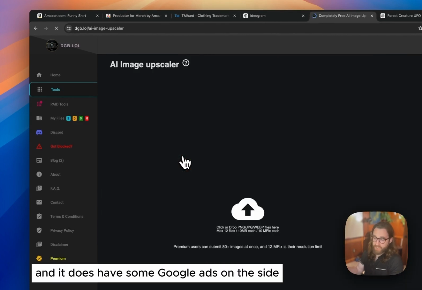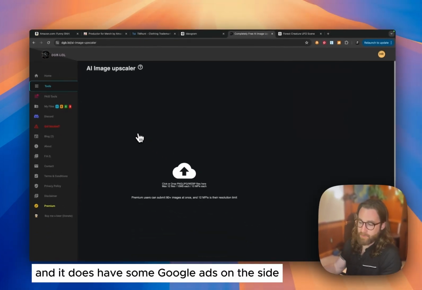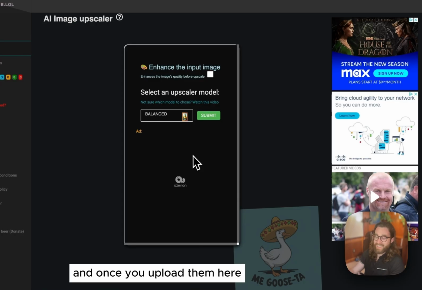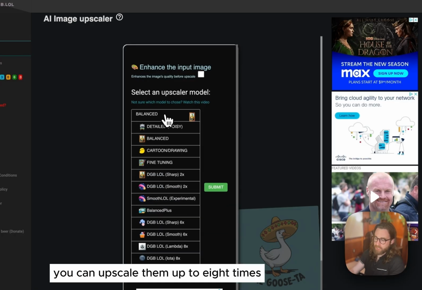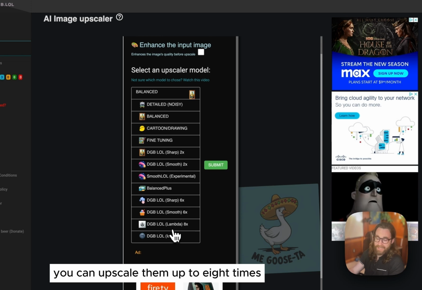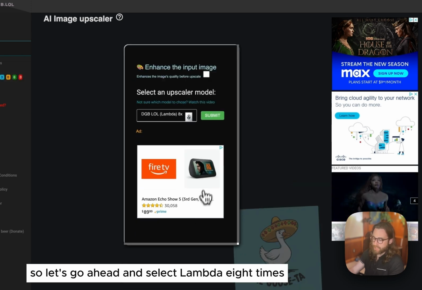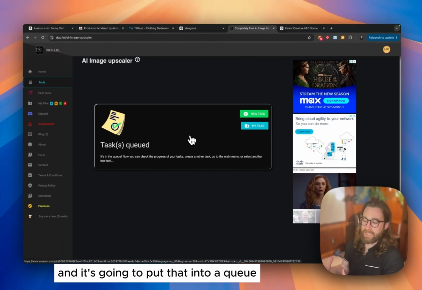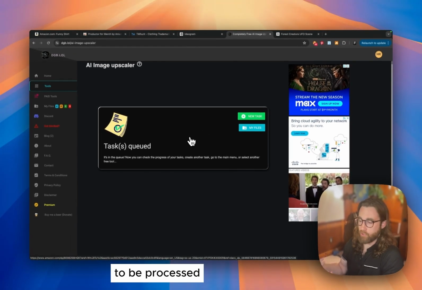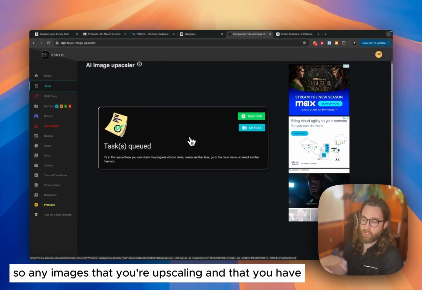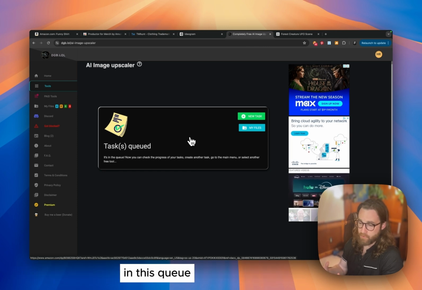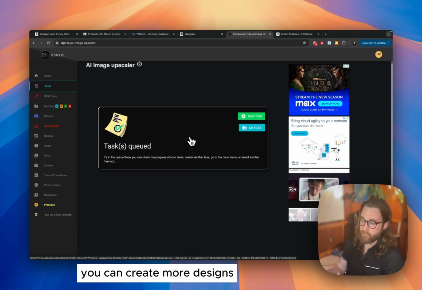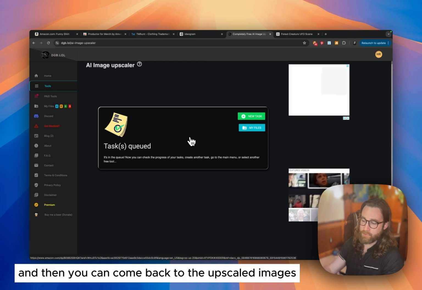It has a weird name and it does have some Google ads on the side, but what you'll see is that you can upload up to 12 files, and once you upload them here, you can upscale them up to 8 times. So let's go ahead and select 8 times, hit submit, and it's going to put that into a queue to be processed. Any images that you're upscaling and that you have in this queue will all get batch processed together, so you can go off and do more research, you can create more designs, and then you can come back to the upscaled images.